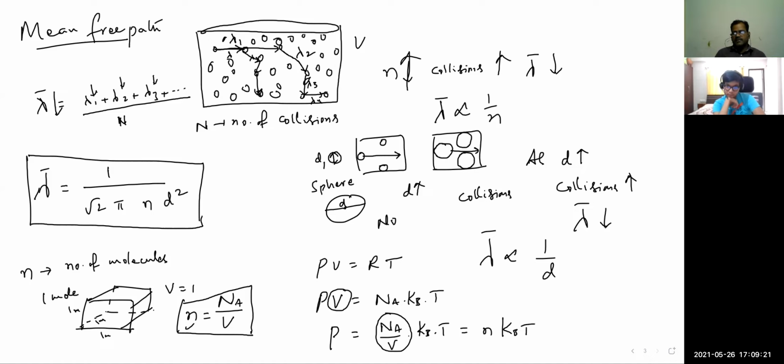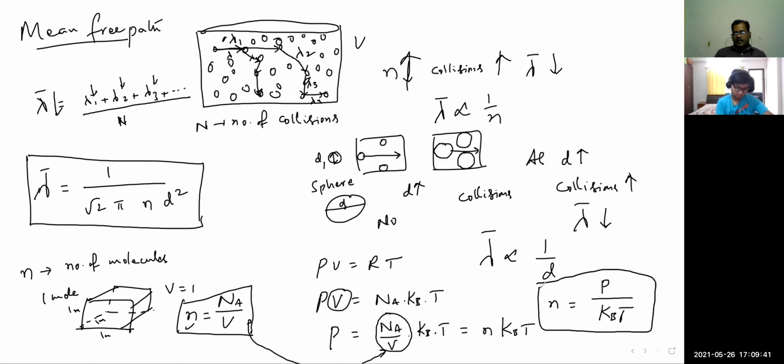As per our consideration, it is small n Kbt. This equation is used here. So what can I write for the n value? n is equal to pressure P divided by Kbt. Now consider this the main standard equation, and use this n here.